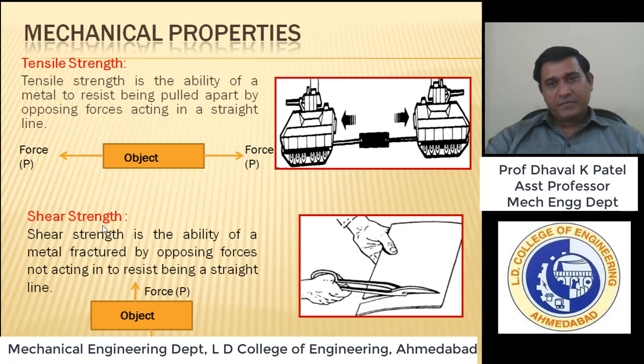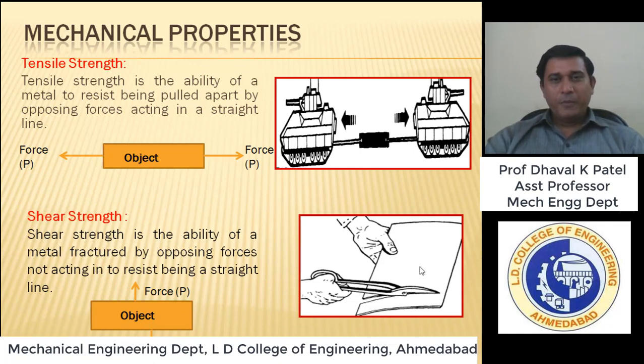Now the shear strength. Shear strength is the ability of the metal to resist fracture by the opposing force not acting in a straight line. Okay, you just see that this is also an opposite force, but it is not in the same line.